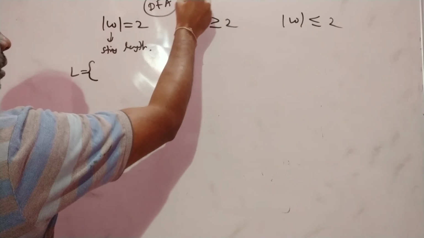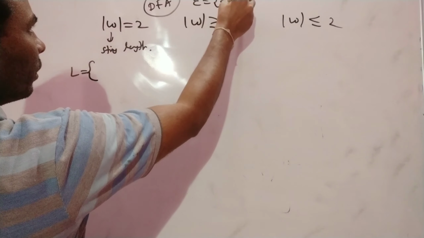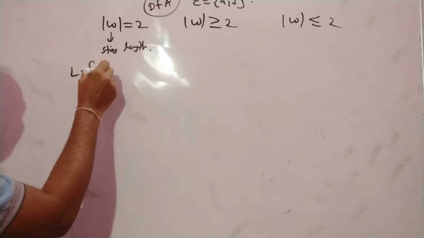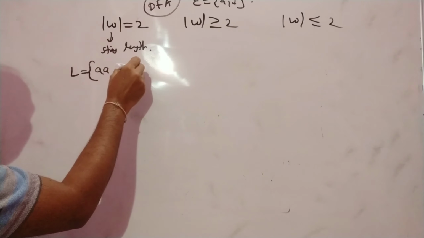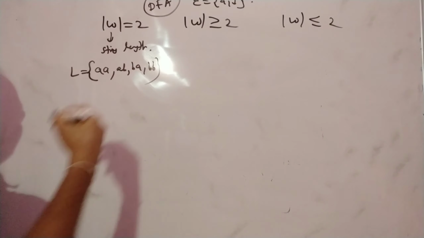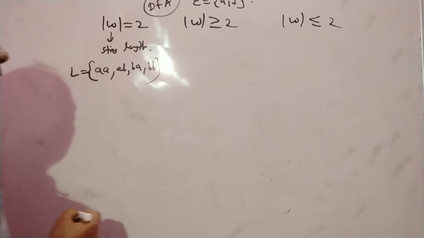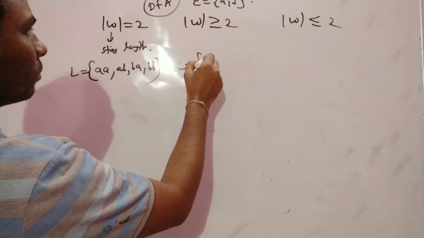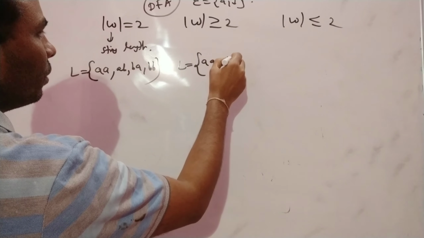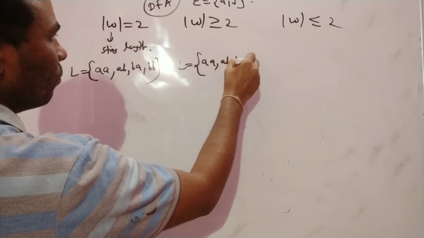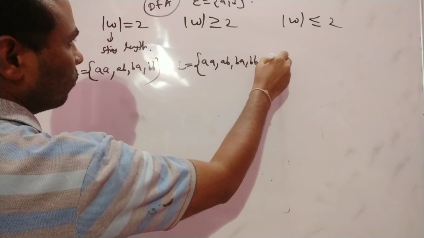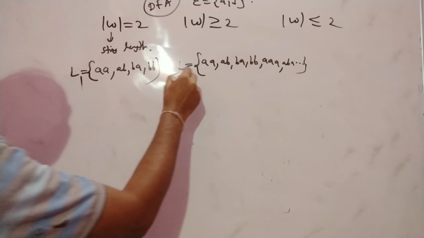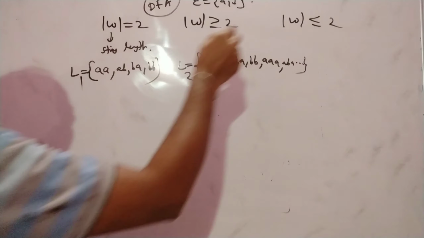For example, the sigma here is {a, b}. If the length is equal to 2, what strings are possible? AA, AB, BA, BB. And length greater than or equal to 2 means 2 or more than 2. What strings are possible? AA, AB, BA, BB, AAA, ABA, and so on. This is language L1, L2. Right? So this is language L3.